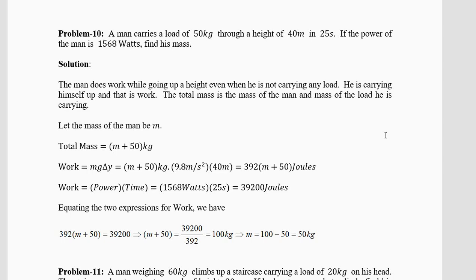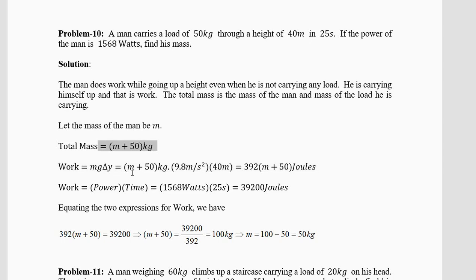Now what the man is doing, he's carrying himself and he's also carrying a load. So the total weight is how much? The total mass, not the weight. Total mass is, his mass is m plus 50 kilograms. So his mass is not 50, not m. It is m plus 50 in bracket kilograms.